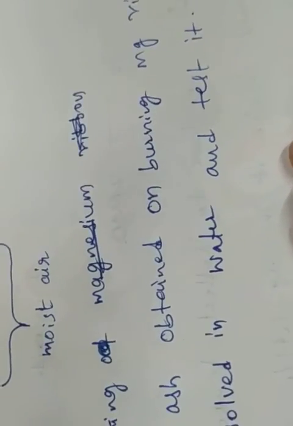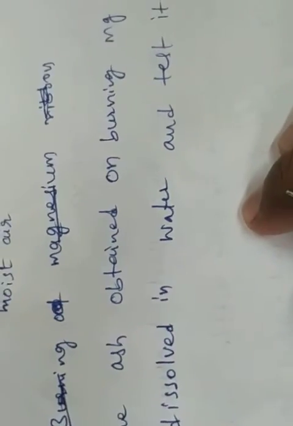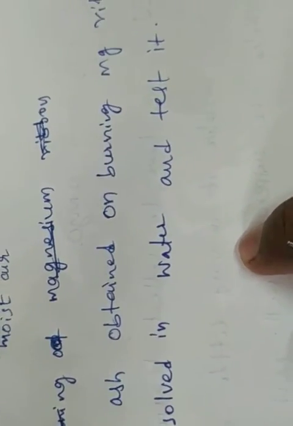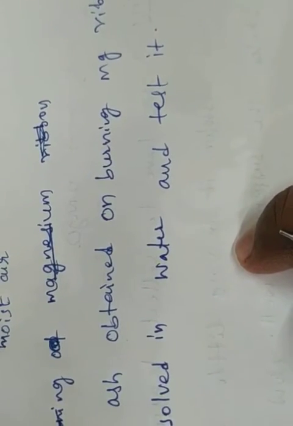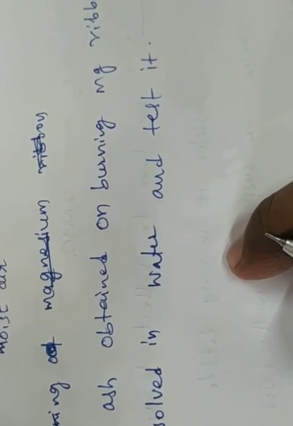We can observe that the ash obtained on burning of magnesium ribbon, the magnesium oxide, is dissolved in water, and we can test it with red and blue litmus paper. What will happen? What is the color change?